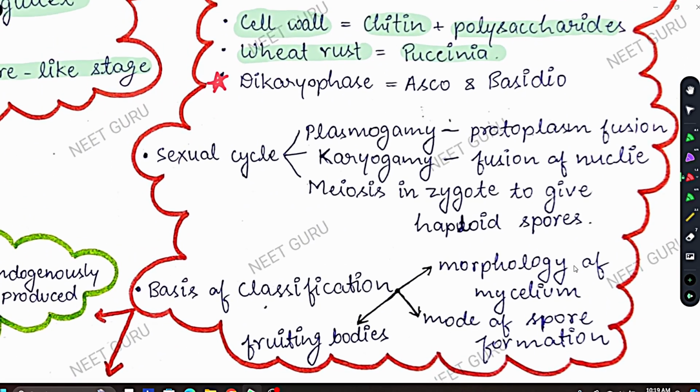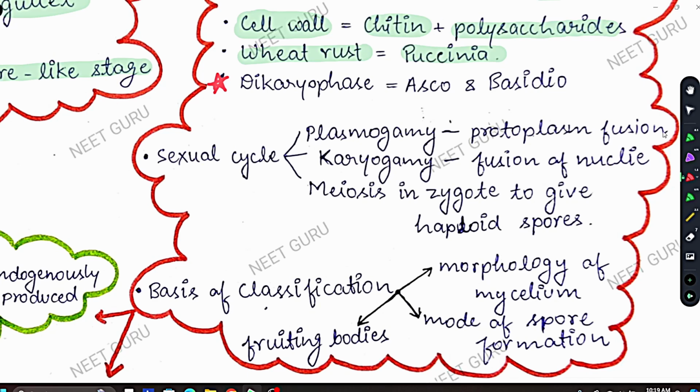Okay, so now let's discuss the sexual cycle of fungi. The fungi's sexual cycle has 3 steps: plasmogamy, karyogamy, and meiosis. Plasmogamy is basically protoplasm fusion. Fusion of the protoplasm is called plasmogamy, and fusion of nuclei is called karyogamy. And when protoplasm and nucleus both fuse, the zygote is formed, and then there is meiosis in the zygote.